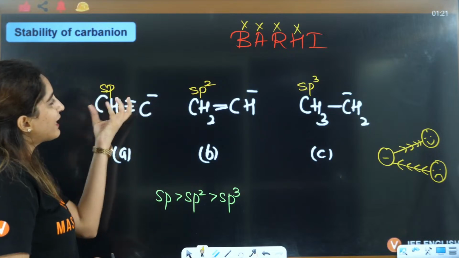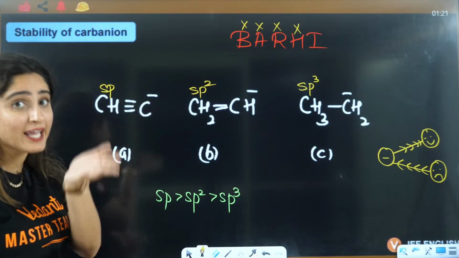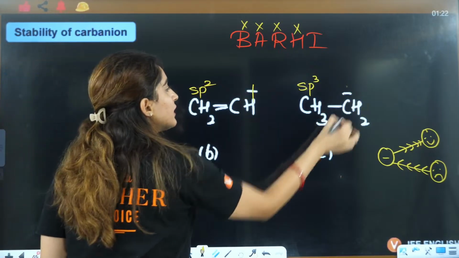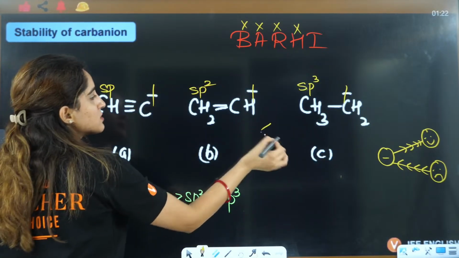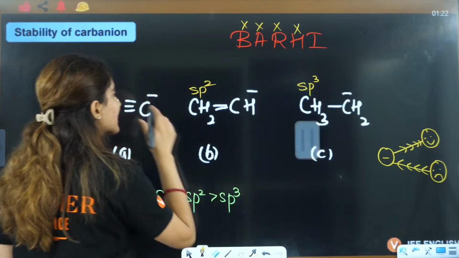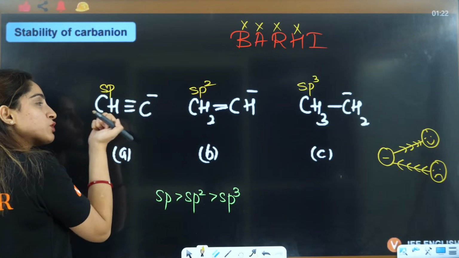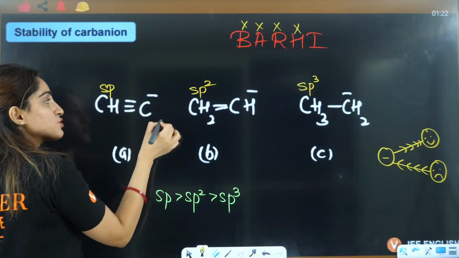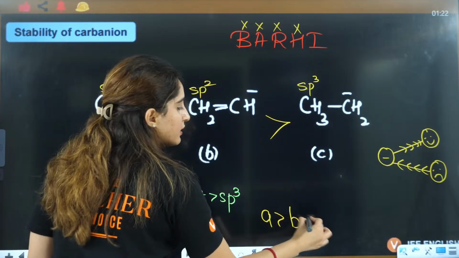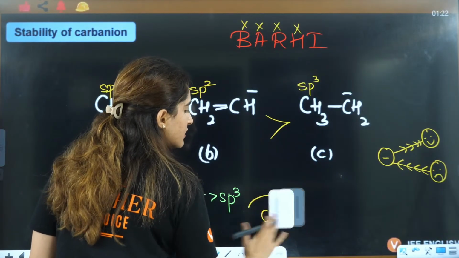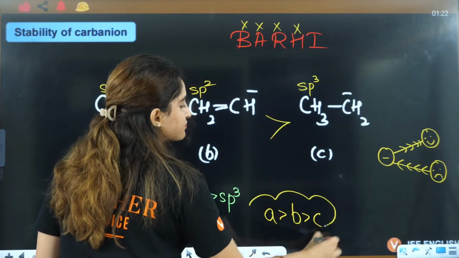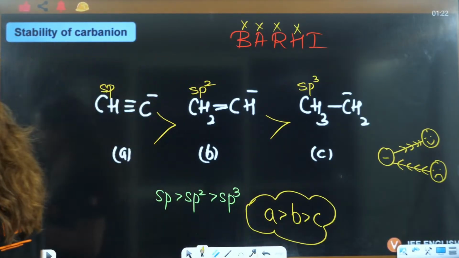So here you are taking away the electron, that is a good thing for carbanion. If here it would be positive, then this would have been the correct answer. But here it is negative. So negative means you take out the electron, it is happy. So the answer will be A, then B, then C is the correct answer here. Okay? Got it?